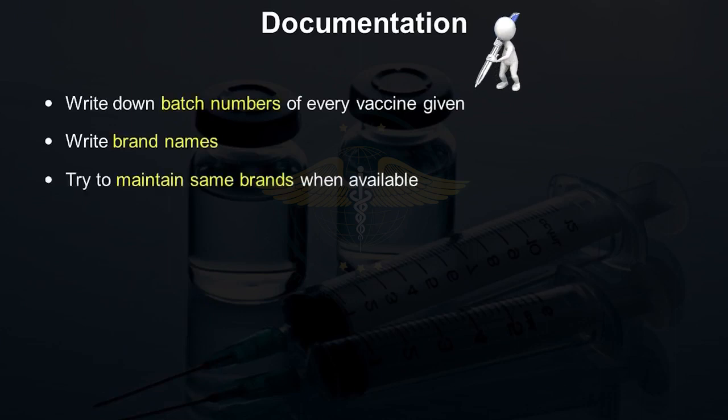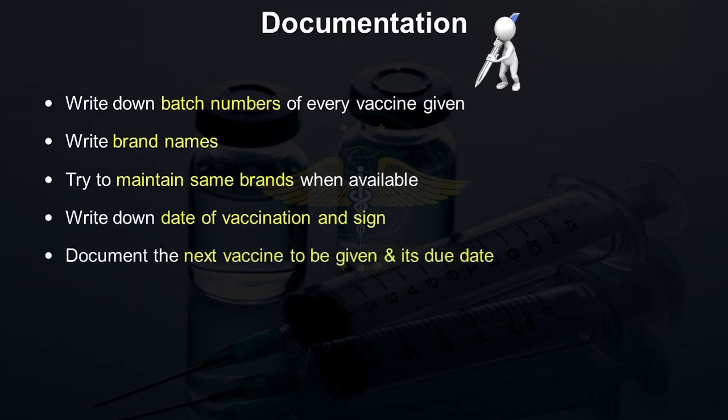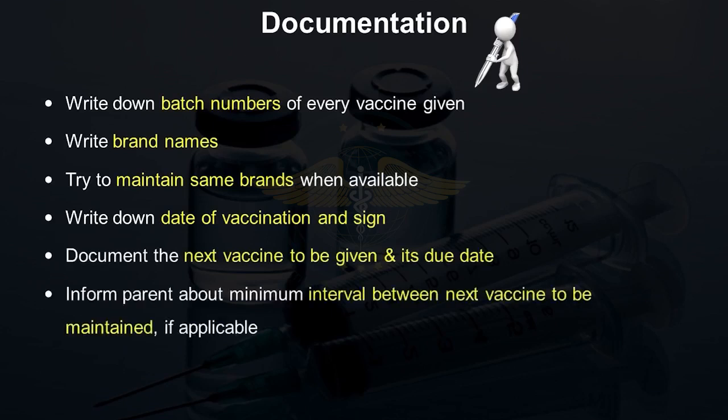Try to maintain the same brands when available. Interchangeability of brands should be avoided whenever possible. Write down the date of vaccination and sign alongside as proof. Document the next vaccine to be given with its name and due date. Inform the parent about the minimum interval to be maintained before the next vaccine, if applicable. Like, if we are giving 2 live vaccines, we need to maintain a minimum distance of 4 weeks between the 2 vaccines.